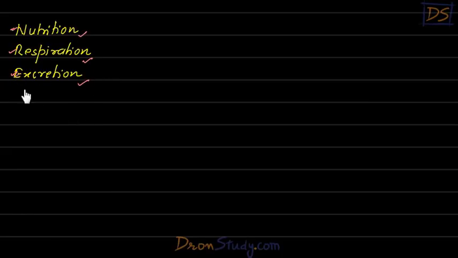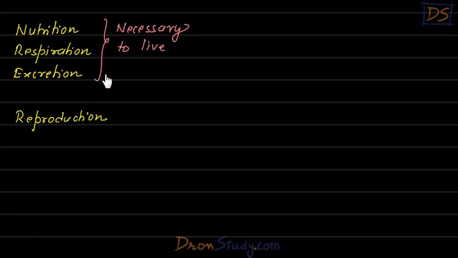Now students, all these processes in our body are very important and necessary to live. If these processes in our body do not run, we will actually die. That's why I'm saying that they are necessary to live. Think about it, students. If we don't eat, this process is going to stop and we will die. If we don't breathe, we are going to die. If we don't excrete, then also we are going to die, students.